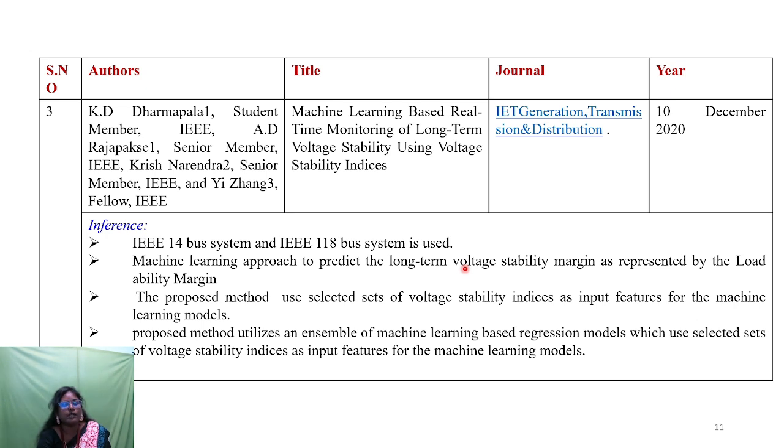The proposed method they are using is a machine learning approach used to predict the long-term voltage stability margin, represented by the loadability margin techniques. Here, this proposed model uses only a selected set of voltage stability indices as an input to evaluate the voltage profile. This proposed method utilizes a machine learning based regression model which uses only a selected set of voltage stability indices as an input to evaluate the output voltage profile.